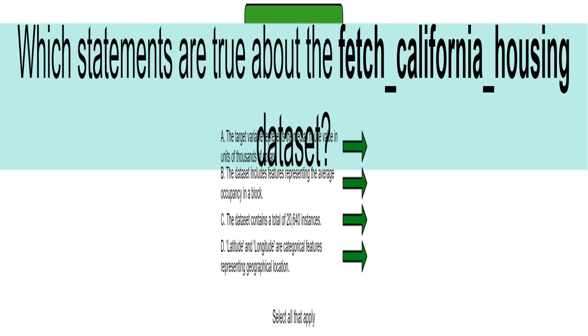I see that option B claims the dataset directly provides average occupancy per block. However, that's incorrect. While the dataset includes information like the number of households and population, you would need to calculate the average occupancy yourself by dividing the population by the number of households. It's a bit of a trick question.